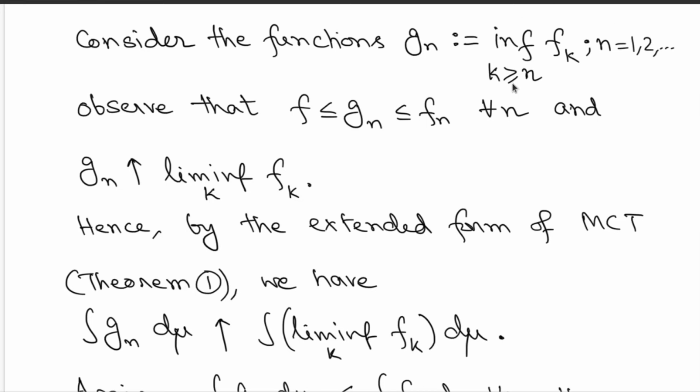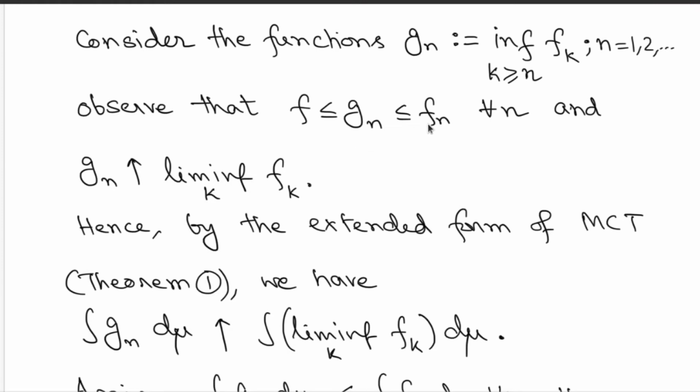But remember, this is an infimum over a countable set of functions. If the fn's are given to be Borel measurable, then you immediately get the functions gn to be measurable. So the infimum will give you measurable functions. Moreover, there are certain interesting properties of this function gn. Here the infimums are always less than or equal to the individual fn, so the gn's are less than or equal to fn by definition.